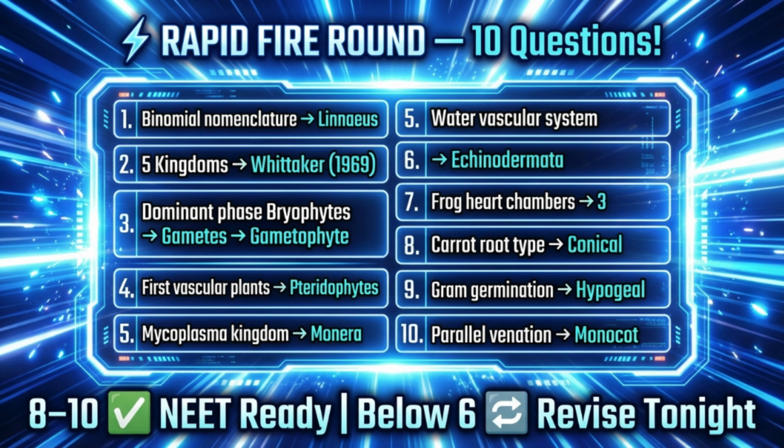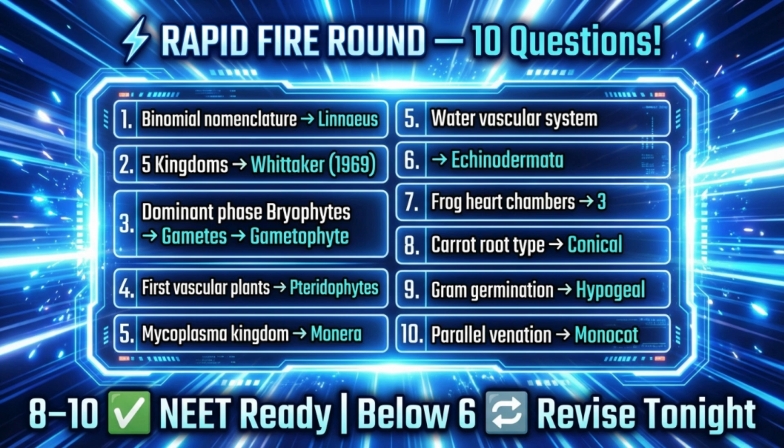3. Dominant phase in bryophytes. 3, 2, 1. Gametophyte. 4. First vascular plants. 3, 2, 1. Pteridophytes. 5. Mycoplasma belongs to which kingdom? 3, 2, 1. Monera. 6. Which phylum has the water vascular system? 3, 2, 1. Echinodermata.